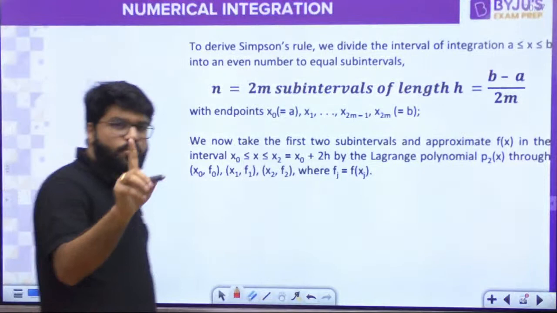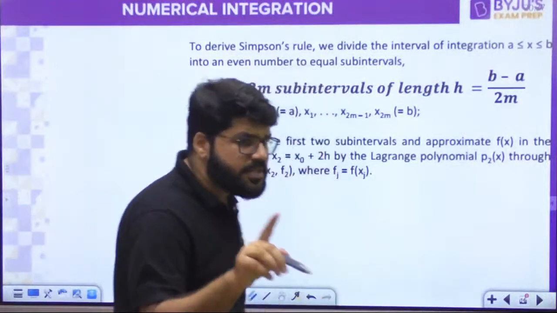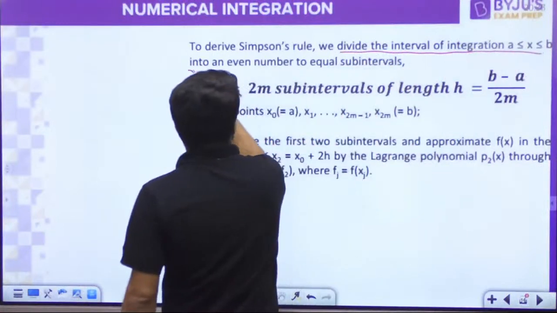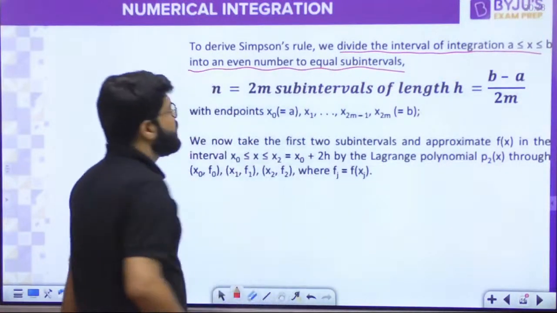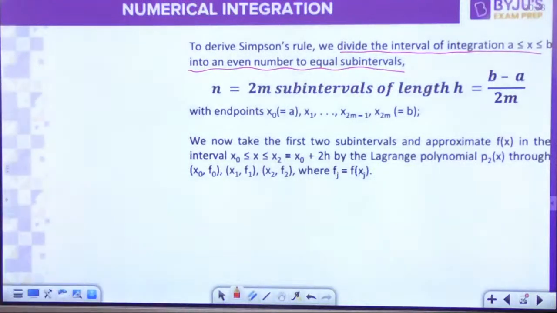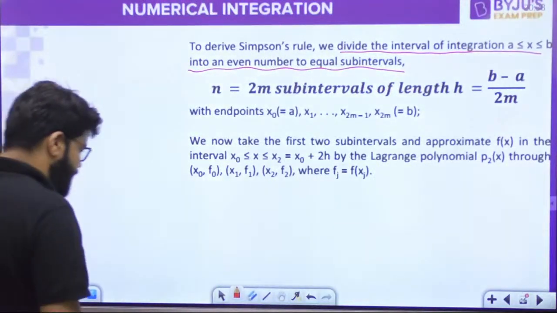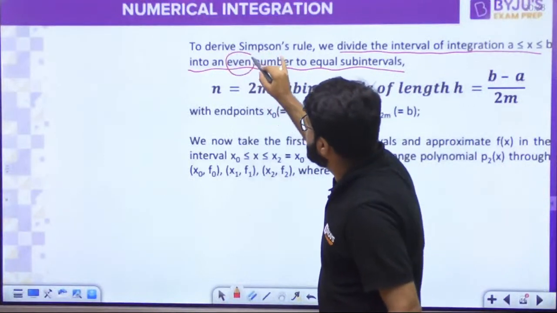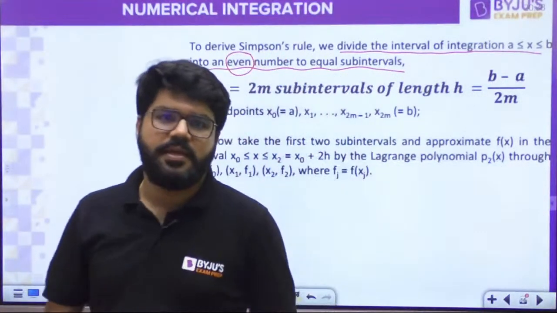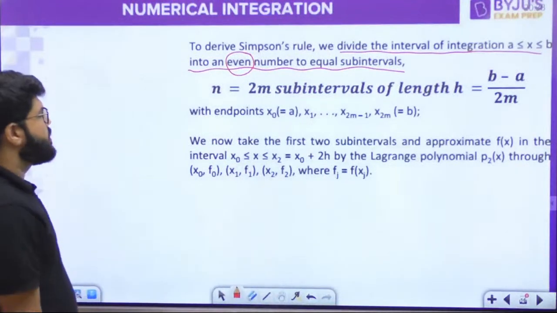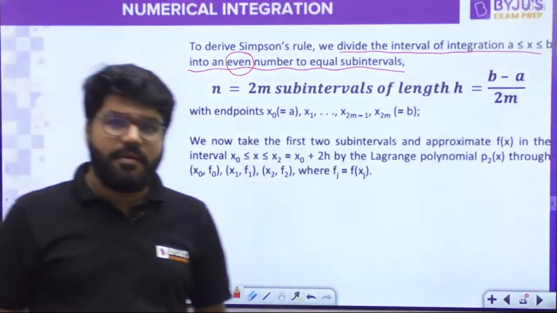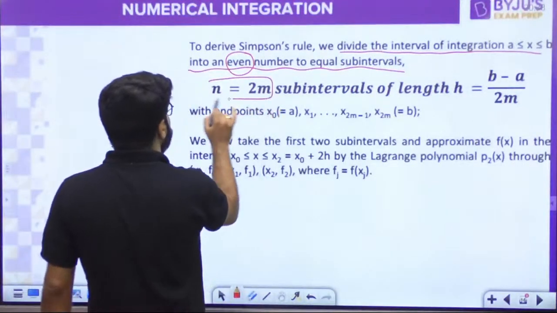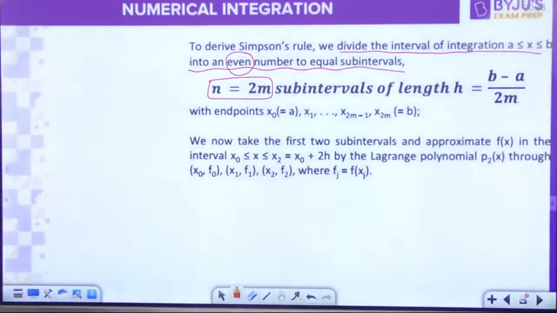But for Simpson's rule one thing is very important: we divide the interval of integration into an even number of equal subintervals. The number of subintervals should be even, otherwise it is not possible. Because even means n should be 2m, twice of m, so that it is even.